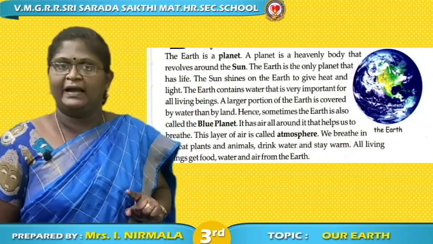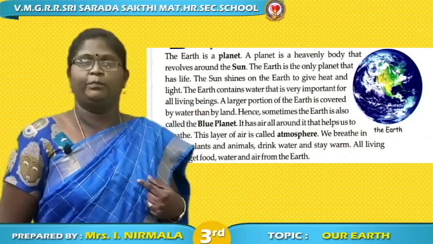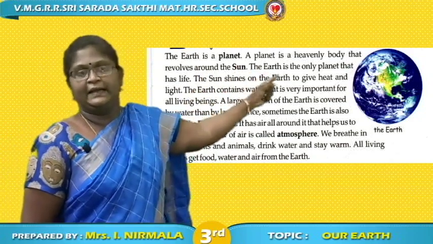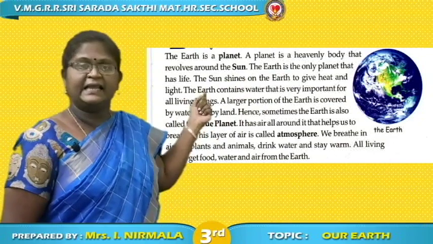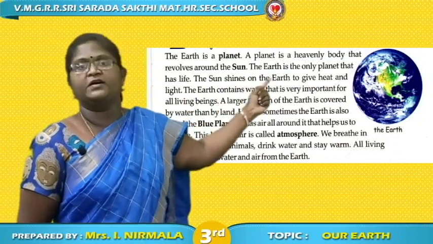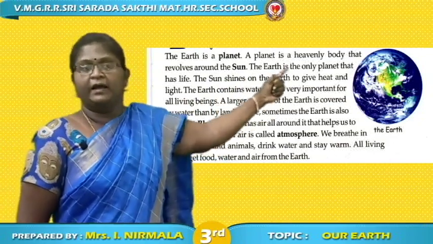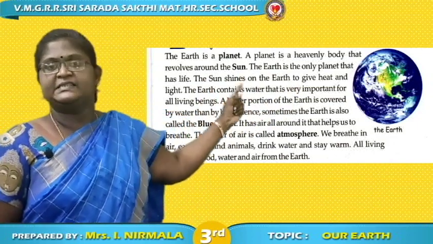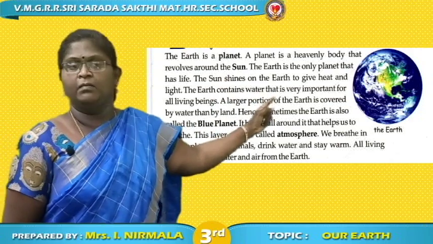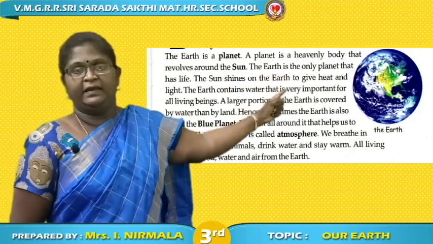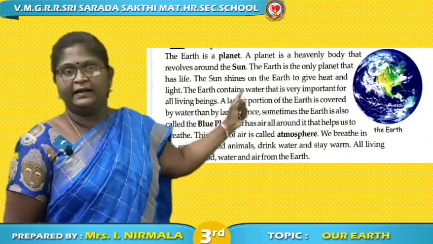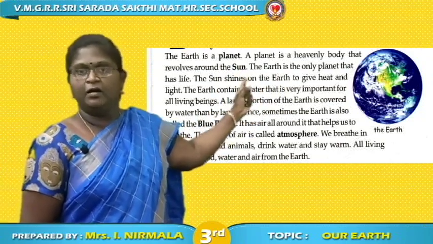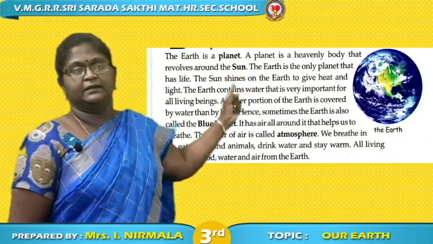Which is called the blue planet? The Earth is called the blue planet. It has air all around it that helps us to breathe. This layer of air is called atmosphere. Okay? We breathe in air, eat plants and animals, drink water and stay warm. All living beings get food, water and air from the Earth.